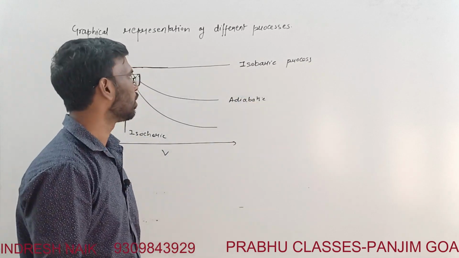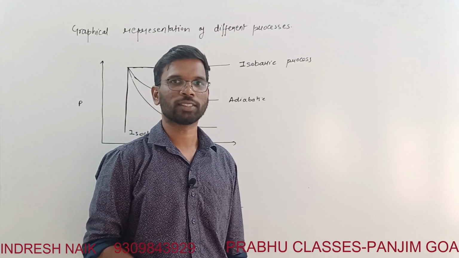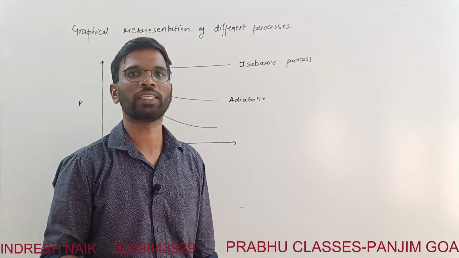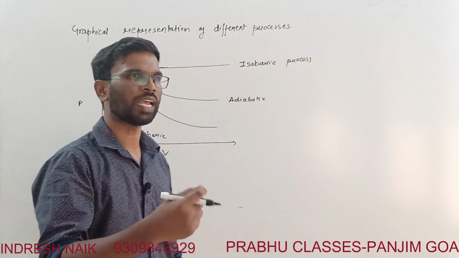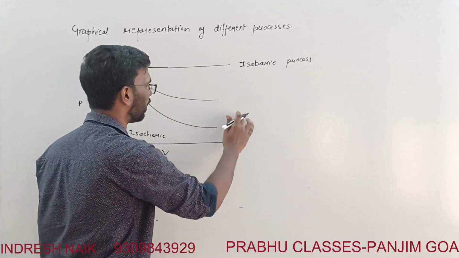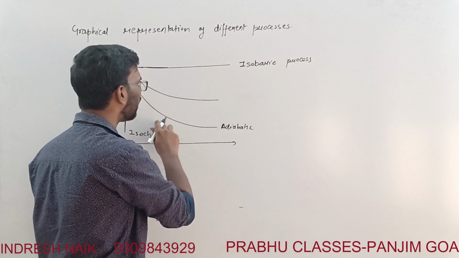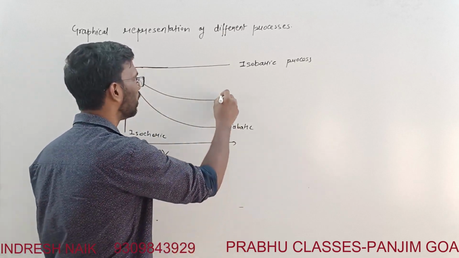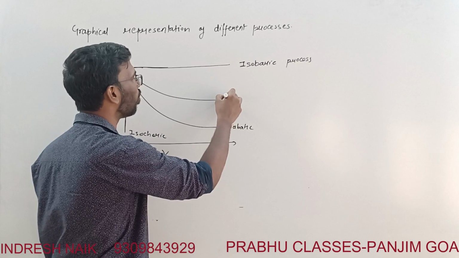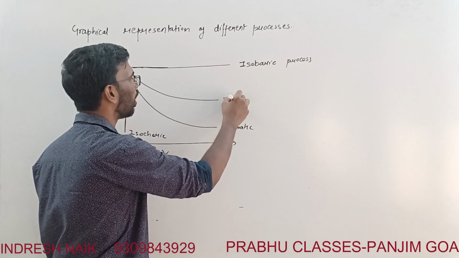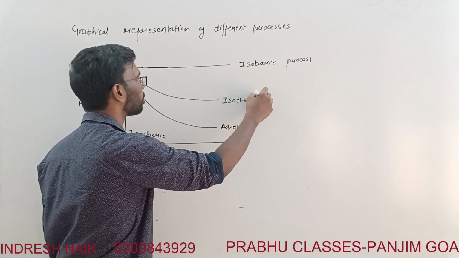Adiabatic means no heat is supplied, so temperature is going to fall. Yes, this is adiabatic. Here temperature of the system falls and here temperature remains constant. So this is isothermal.